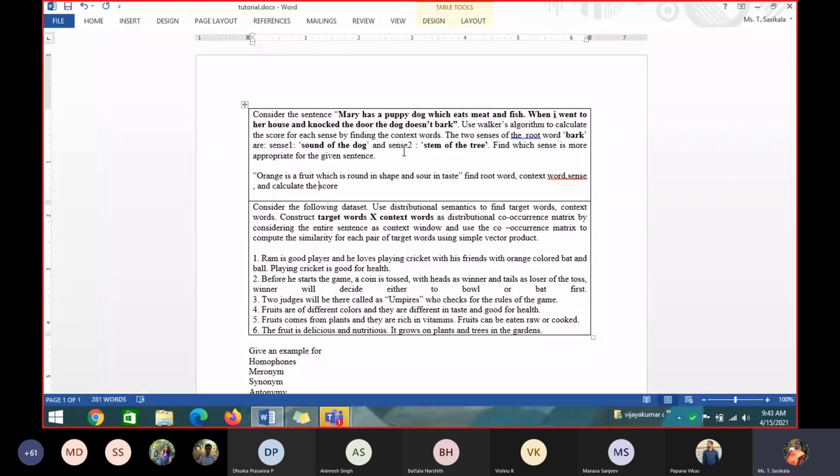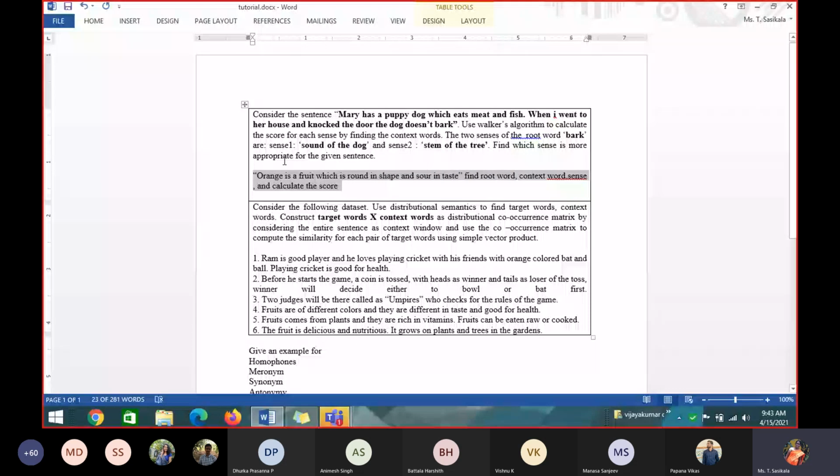That is later. The second one is the same thing. Nothing is given here. You identify the root word and context words, then identify the senses, create a table, calculate the score, and finally tell which sense has the highest score. So find which sense is more appropriate for the given sentence. It is the same problem, I have given two of them here.